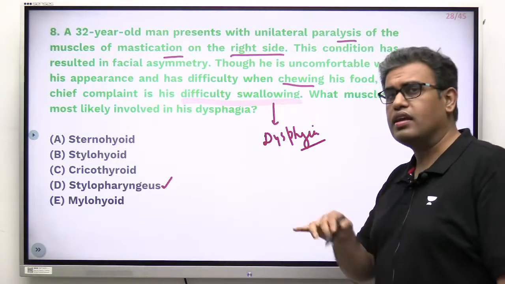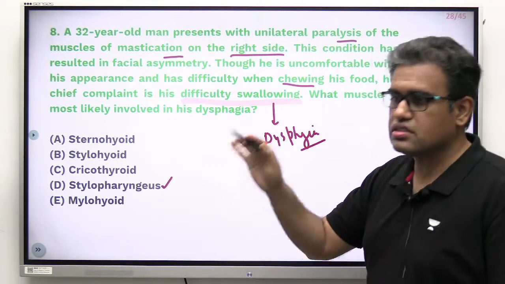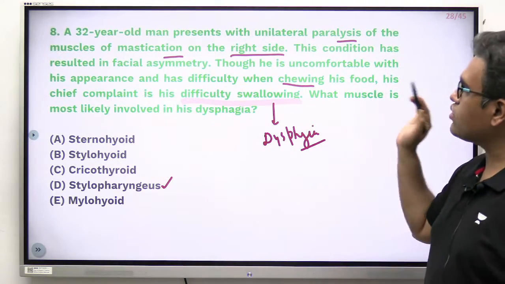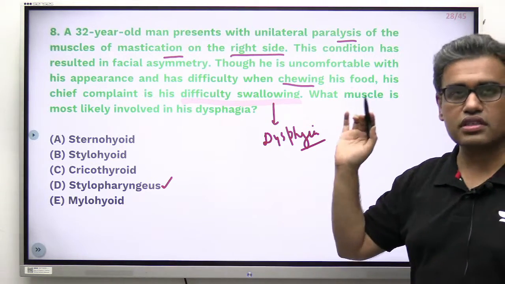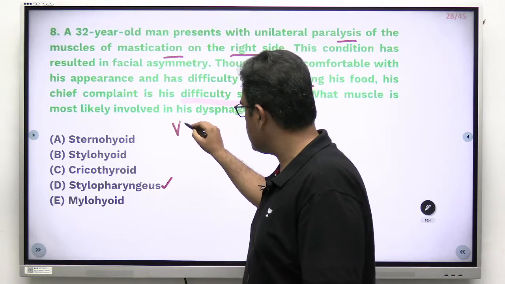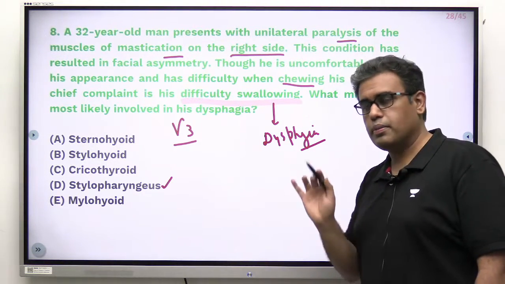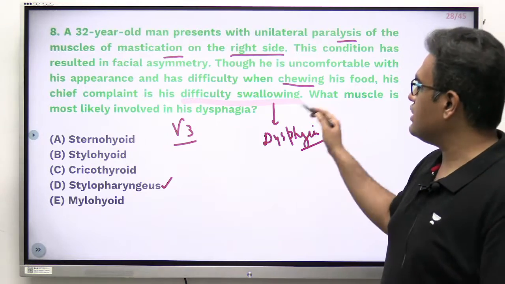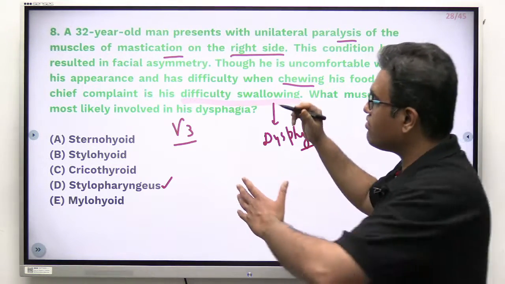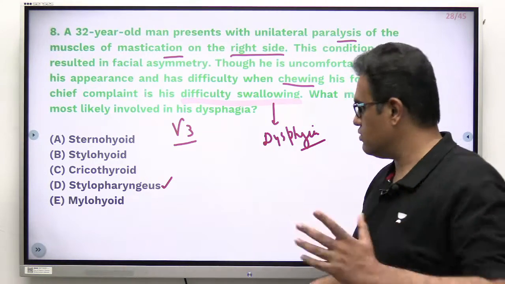Now, let us see the question. Which nerve is involved? If you look at the first line of the question, paralysis of muscles of mastication. Muscles of mastication are supplied by the mandibular nerve. I hope no one will complain about this statement. We all know. Then he is saying all of that and difficulty in swallowing. Now, out of these 5 options, which muscle is supplied by the mandibular nerve?